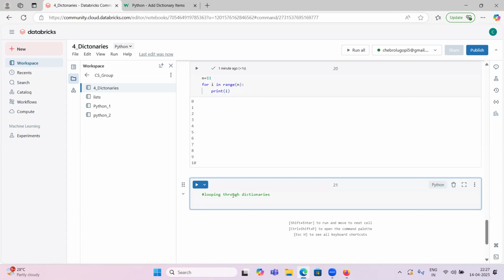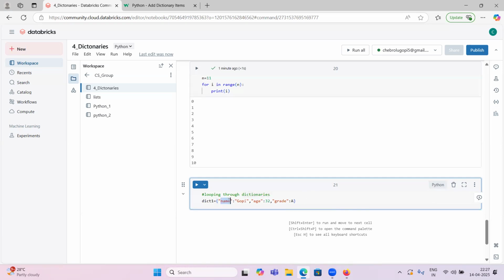So, looping through a dictionary. Let me create one dictionary, dict one. I can use the same dictionary which we used earlier: name Gopi, age 32, and grade A. Like this.